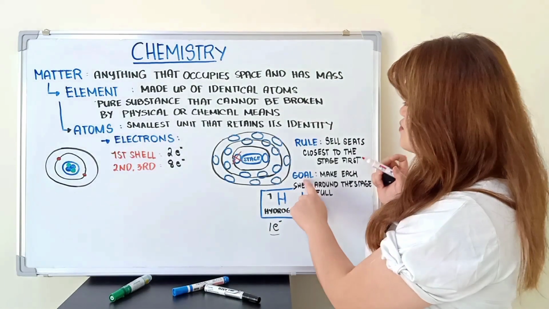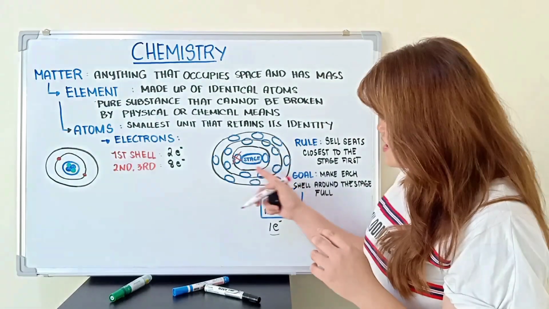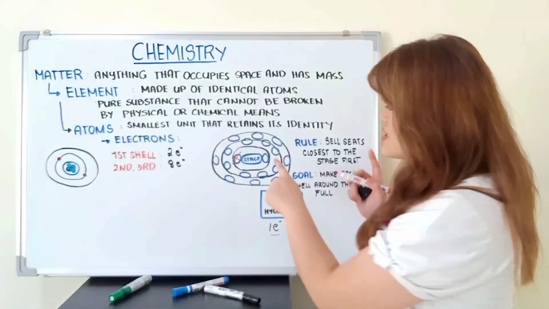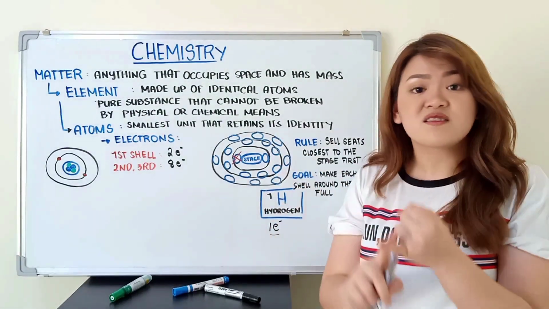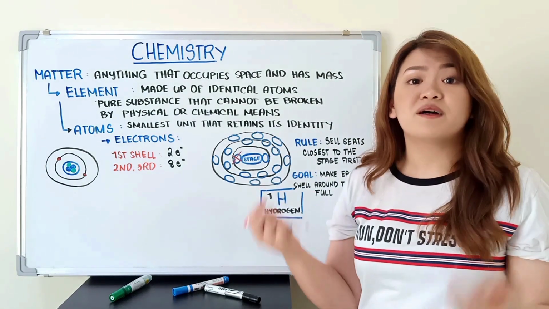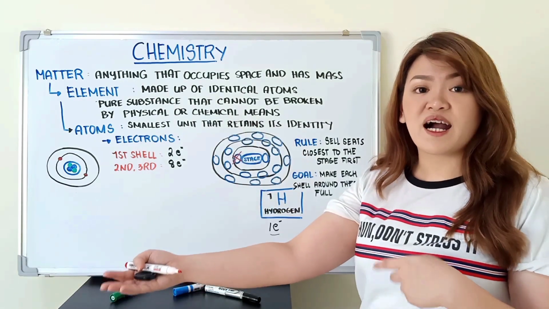Question, na-reach ba natin yung goal natin? So, napuno ba natin yung shell na to ng electron? No, kasi meron pa tayong empty seat. So, si hydrogen is not stable and not happy pag mag-isa lang siya. So, the tendency, lagi siyang nakakabit sa ibang atom.